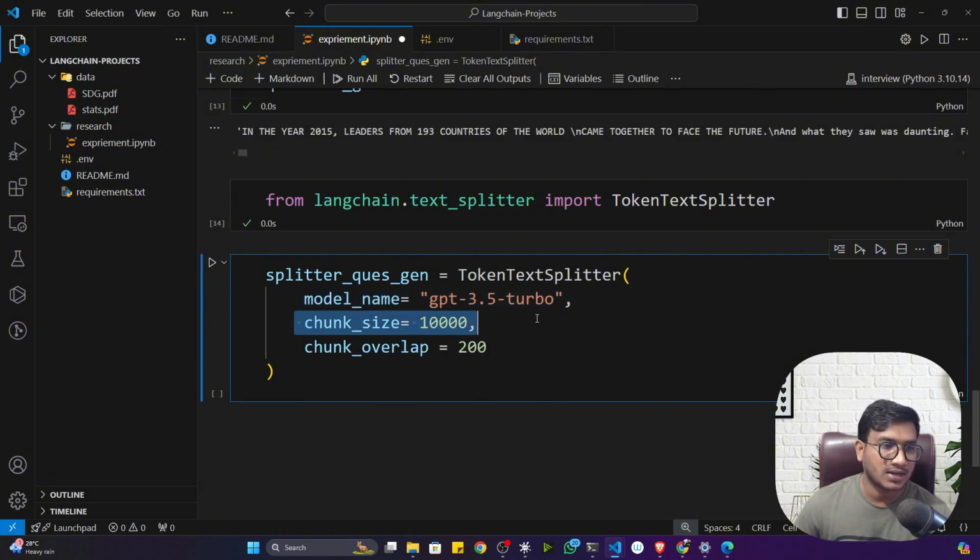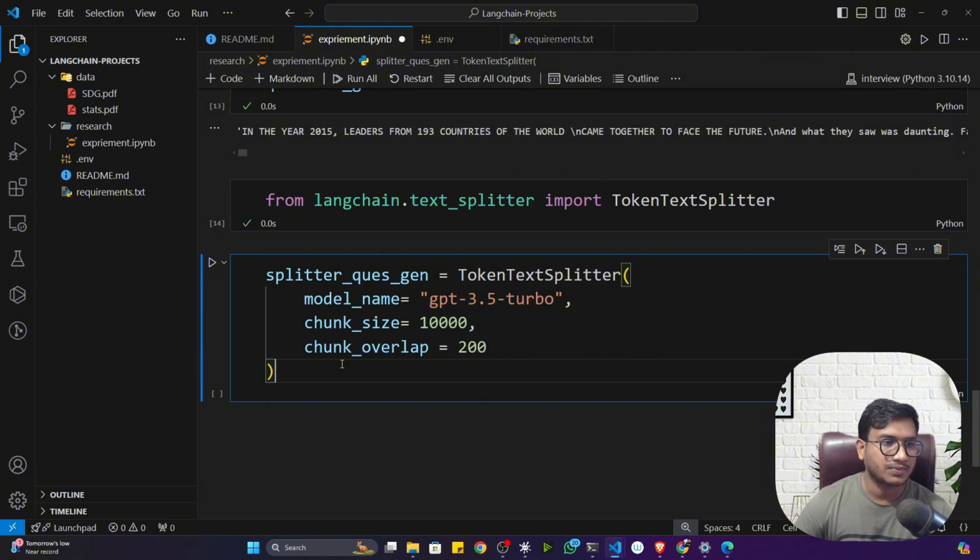Now you can see this is the chunk size. Chunk size I'm expecting 10,000, so 10,000 would be considered as one chunk, and chunk overlap should be 200. As of now, this is just an experiment. I'm just showing you how it will try to create the chunk.